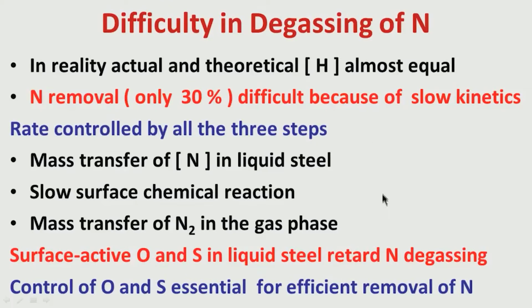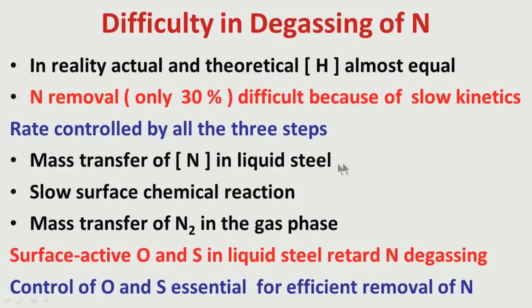Now, these three steps control the rate of the whole reaction, and they are relatively slower for nitrogen compared to hydrogen. That is the basic difference between nitrogen and hydrogen. Hydrogen, all of us know, is very small in atomic size, and its diffusivity is very fast.